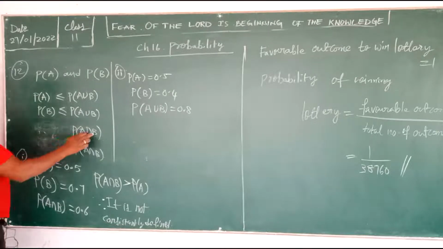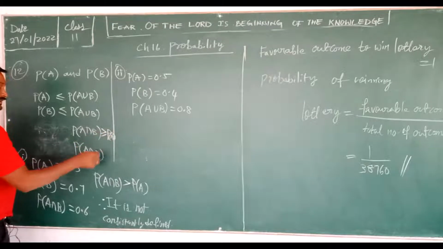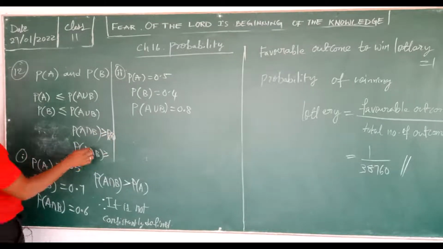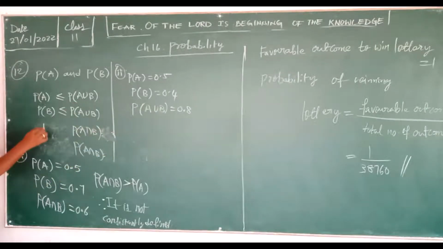P of A intersection B is less than or equal to P of A, and likewise for P of B.